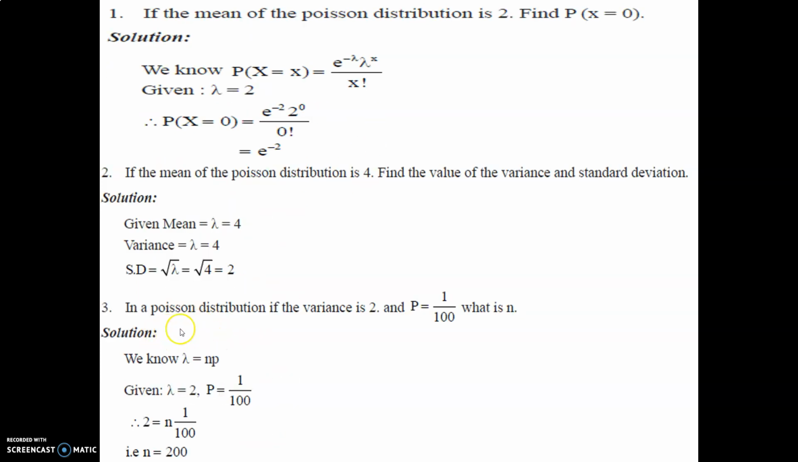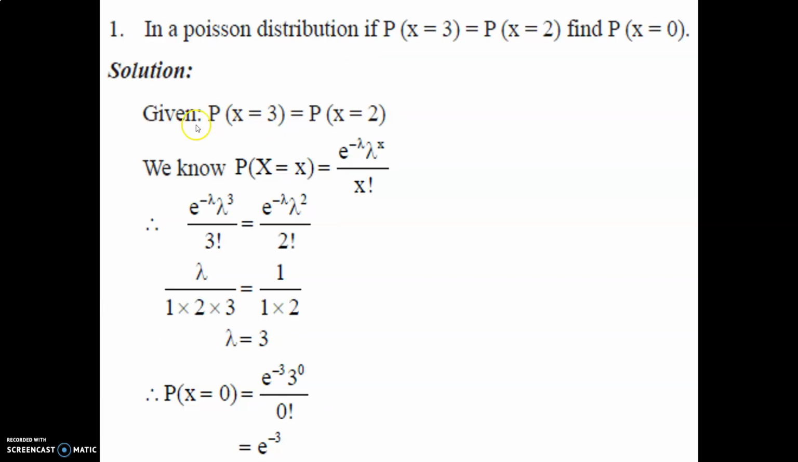If in a Poisson distribution the variance is 2 and p is equal to 1 upon 100, what is n? We know that lambda is equal to n into p. Lambda is 2, p is 1 upon 100, so 2 is equal to n into 1 upon 100. n is equal to 200 is the final answer.